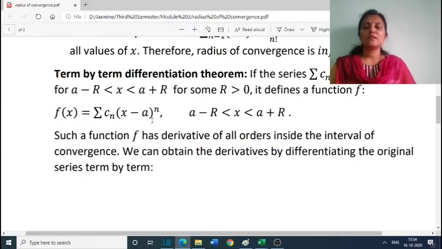It defines a function f of x equal to sigma c_n (x minus a) raised to n, for a minus r less than x less than a plus r. Such a function f has derivatives of all orders inside the interval of convergence. We can obtain the derivatives by differentiating the original series term by term.